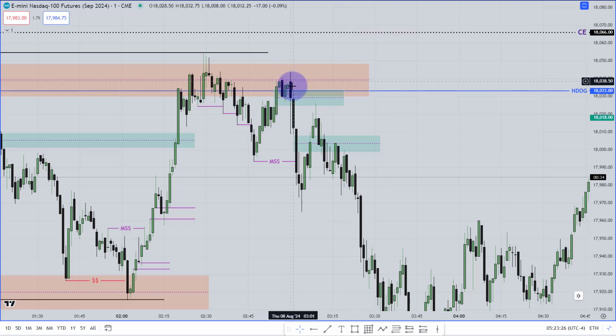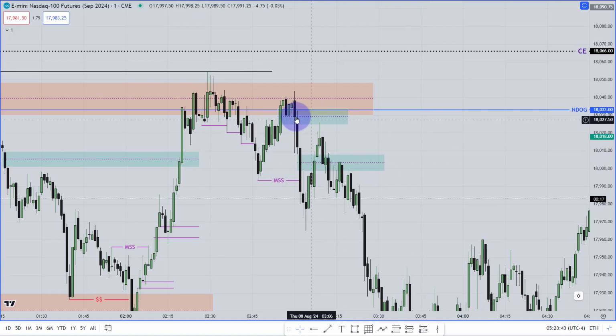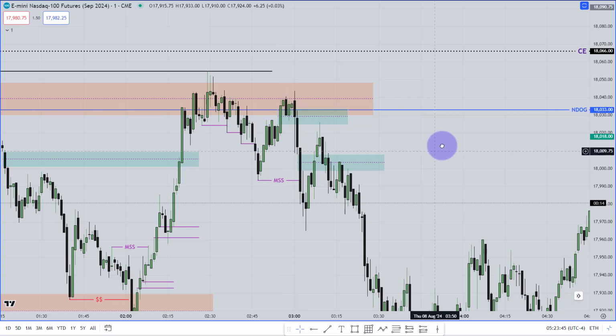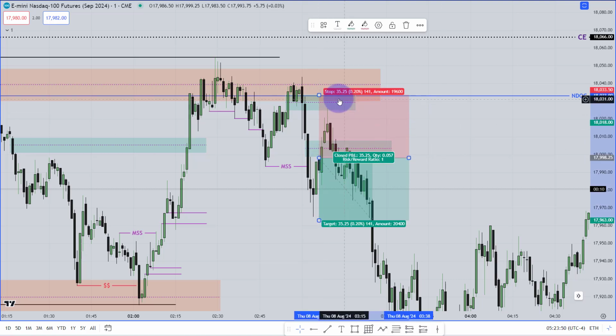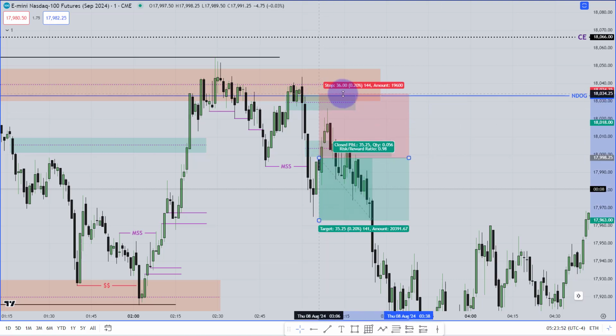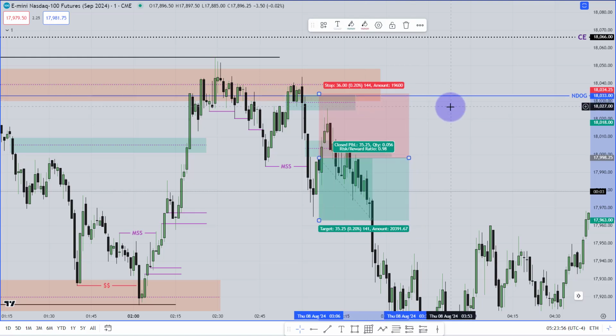So here, this is my inversion fair value gap. Market went higher, then market went lower, gave me the market structure shift, fair value gap, immediate reaction, 1, 2, 3. Number 3 candle has traded that fair value gap. After getting that fair value gap traded, it went higher. How far did it go? Until that inversion fair value gap. Now what you are going to do, you are going to take an entry over there. Your stop loss is going to cover that inversion fair value gap, and at the same time the new day opening gap low.